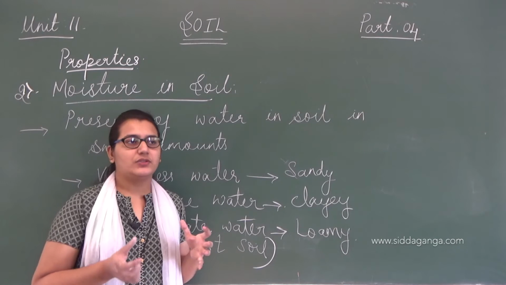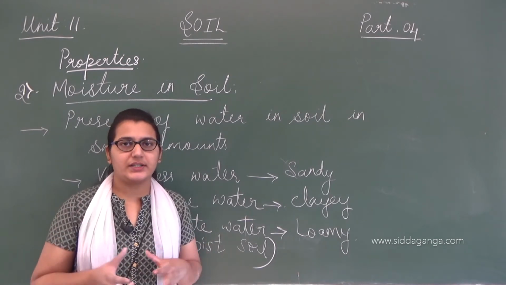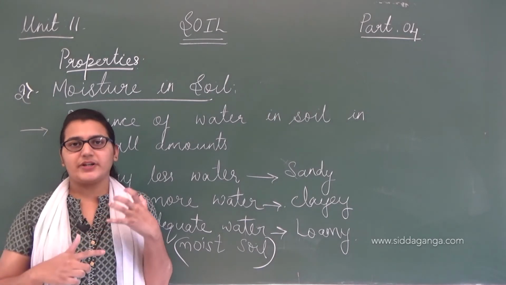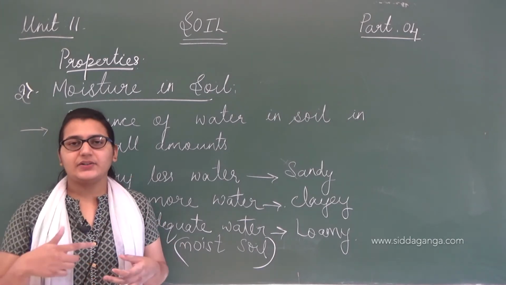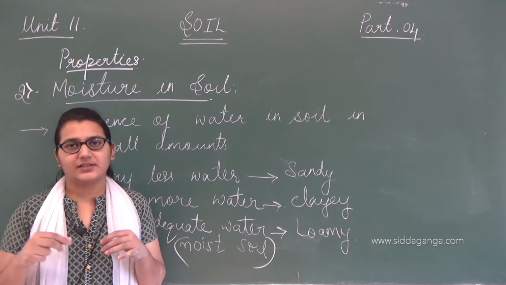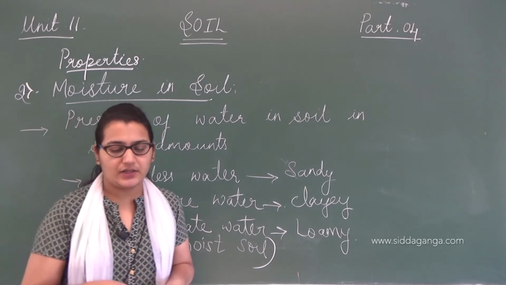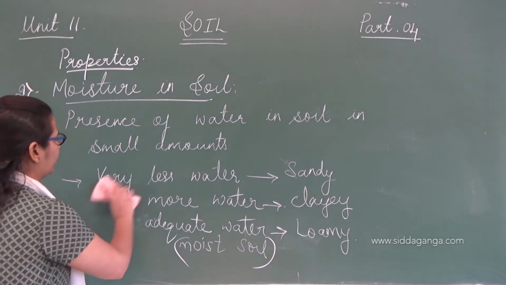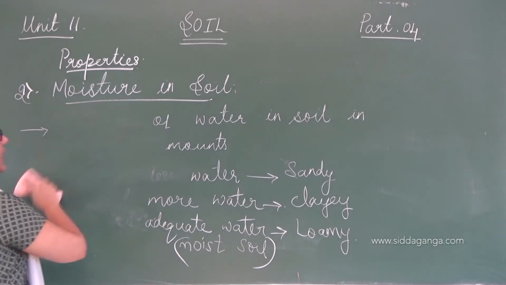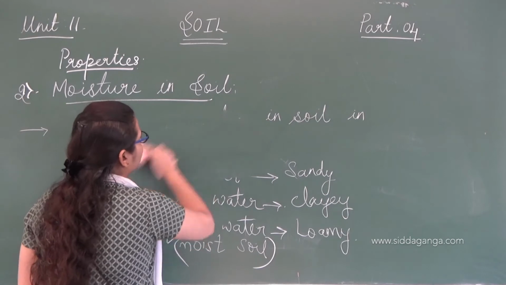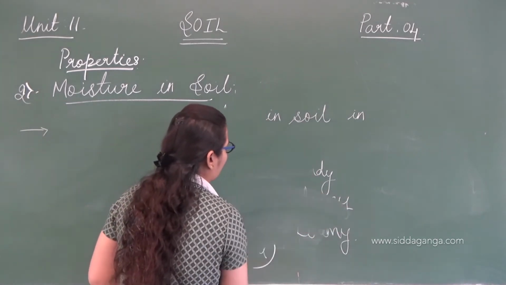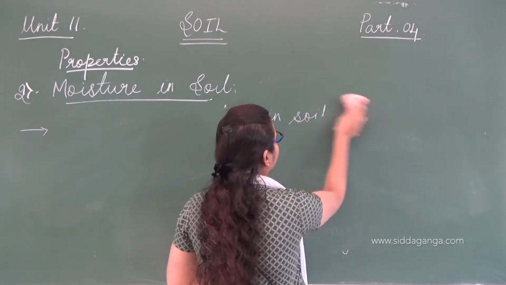For any type of soil, the proper characteristic is that it should contain about 25% water and 25% air spaces. That is the adequate quantity of water and air the soil should have. Here is an activity to confirm, to make a proof, that soil contains moisture.